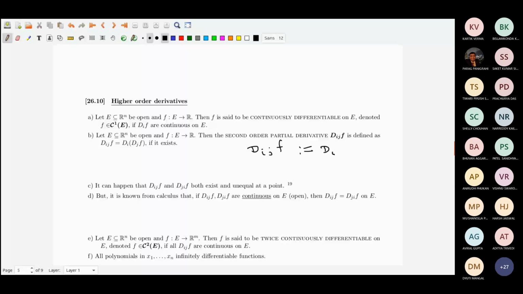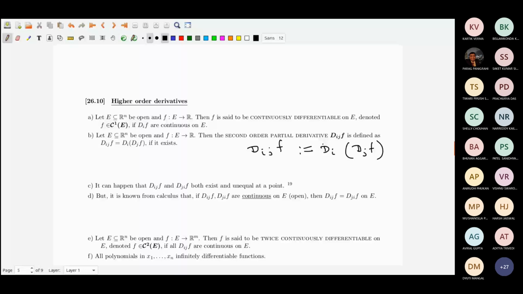So you take f, take its partial derivative with respect to xj, whatever you get, take its partial derivative with respect to xi. So that is D_ij f. In general, D_ij f and D_ji f may both exist, and they may be unequal also.